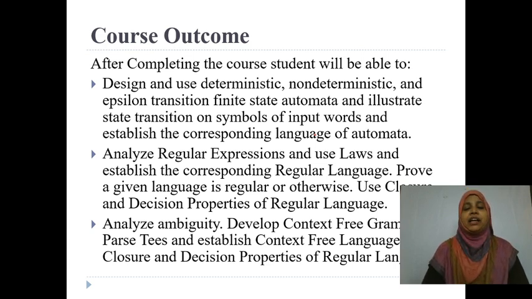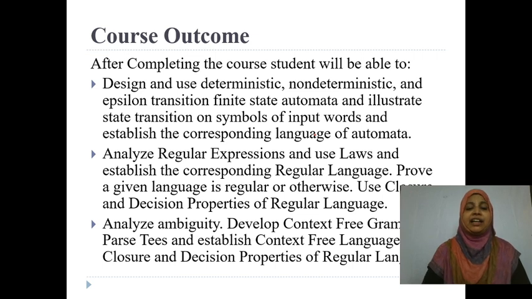Already I explained that. Here, what do you mean by regular? In unit 2 you are going to learn what regular expressions are, how to convert a regular expression to DFA, how to convert a regular expression to NDFA with epsilon moves, and NDFA without epsilon moves. Here you are going to use various types of closure properties and decision properties to convert the regular expression to DFA or NDFA, right? In the second unit you are going to learn this.